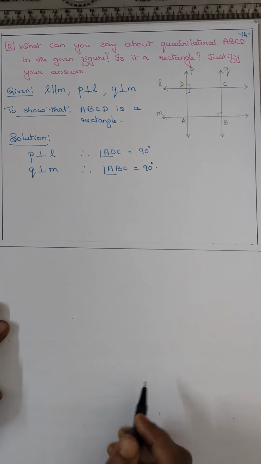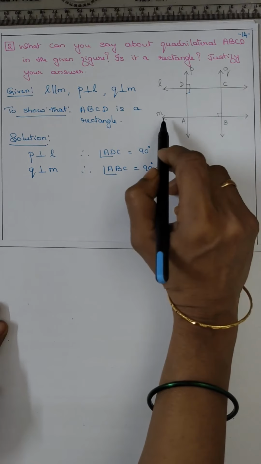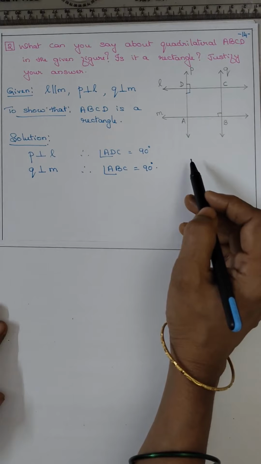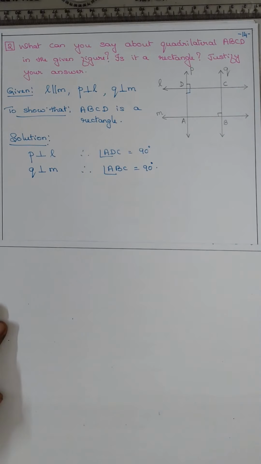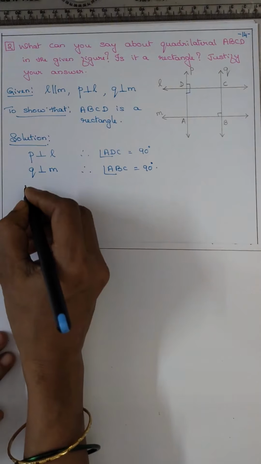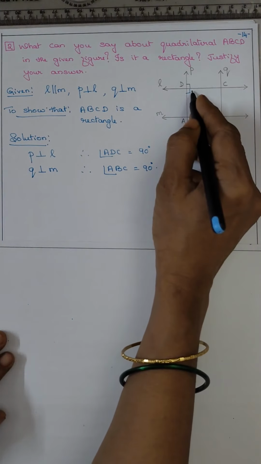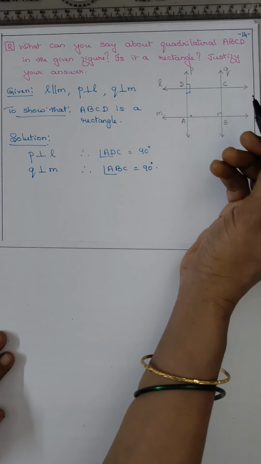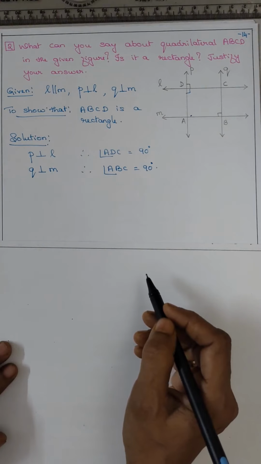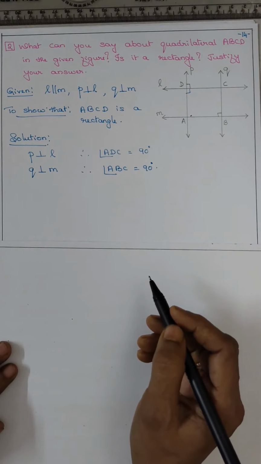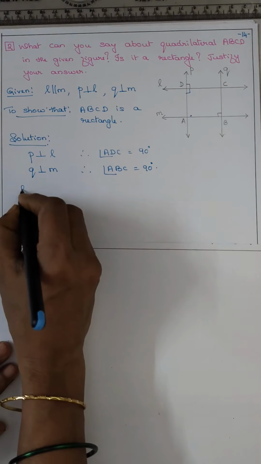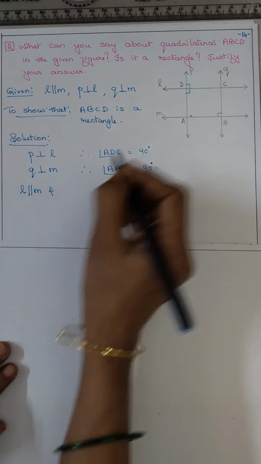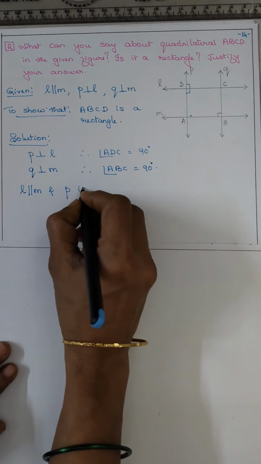Now, if you take L is parallel to M and P is the transversal, DAB, how much it will be? Angle this plus this should be 180, co-interior angles, isn't it? Co-interior angles are supplementary. So, L is parallel to M and P is the transversal.